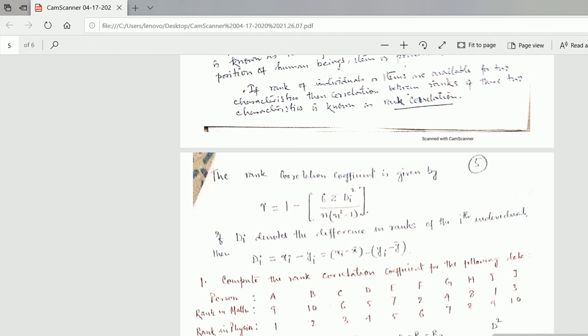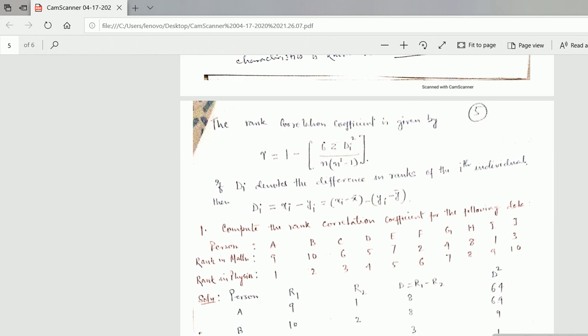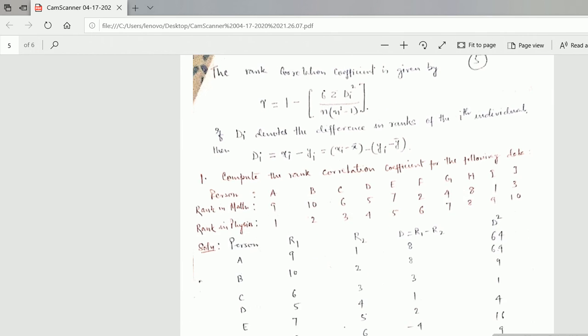Now what is Di? If Di denotes the difference in the ranks of the ith individual, then Di equals xi minus yi, which is equal to xi minus x bar minus yi minus y bar. Okay, this has the value.